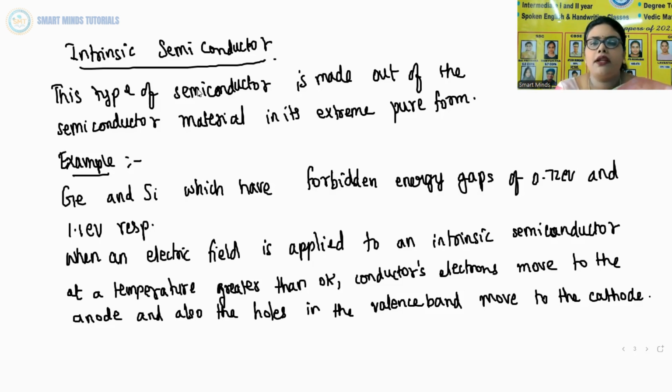They have forbidden energy gaps of 0.72 electron volt and 1.1 electron volt, which means the germanium forbidden energy gap is 0.72 electron volt and the silicon energy gap is 1.1 electron volt. When you apply an electric field to an intrinsic semiconductor at a temperature greater than 0 Kelvin, the electrons present in the conduction band move to the anode, and the holes present in the valency band move to the cathode.